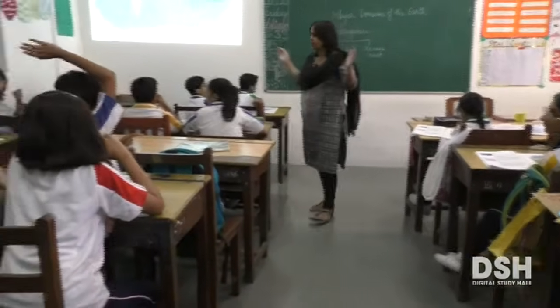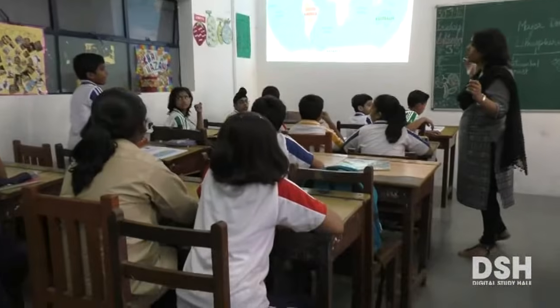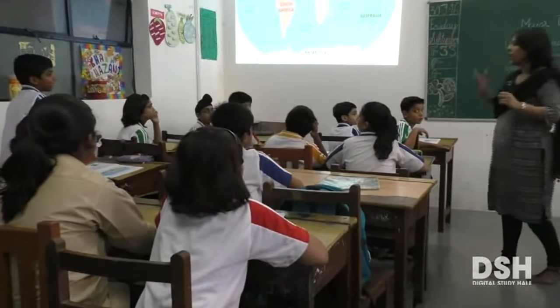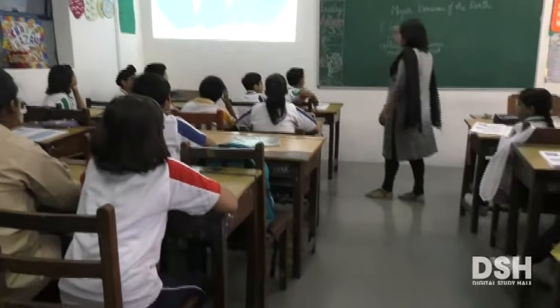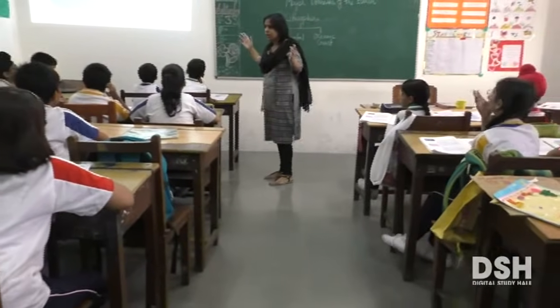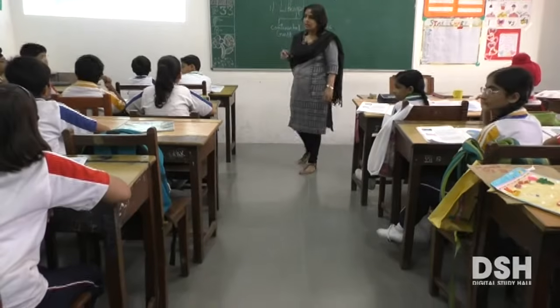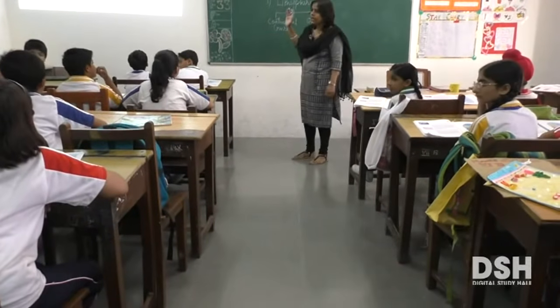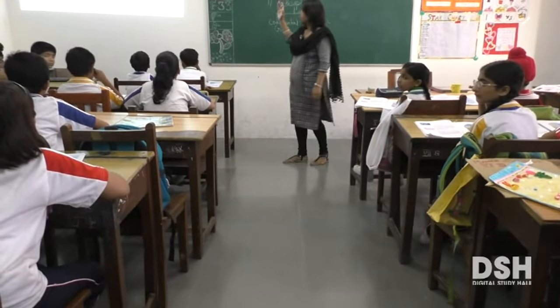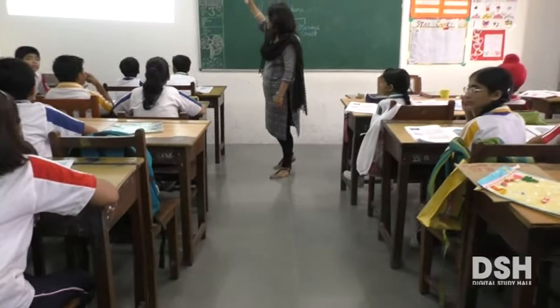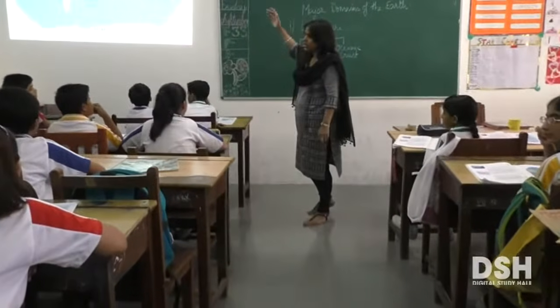Yes. Because Antarctica is wider and we don't see the full part of Antarctica. Very good. So we find that Antarctica is wider, isn't it? And some part of it is hidden. Okay, that is why Australia is the smallest continent and Asia is the largest continent.